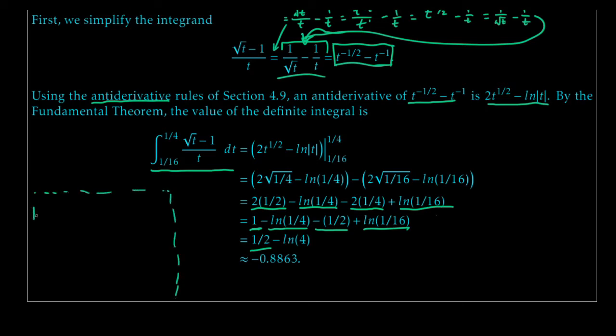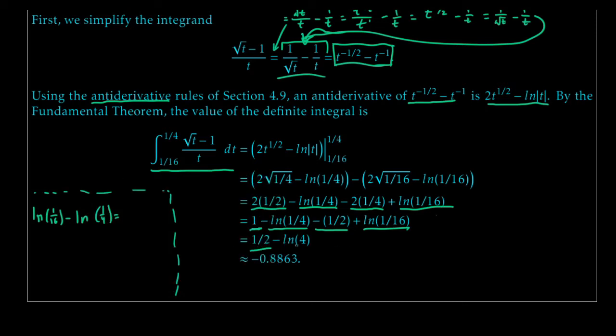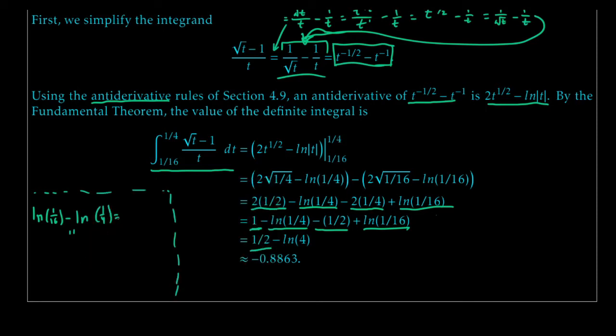So what we have is natural log of 1/16 minus natural log of 1/4. Now what I can turn this into, if you recall some of our properties of natural logs, is, well, I'll even write this vertically right here since I didn't quite give myself a lot of room. It won't be a long calculation.